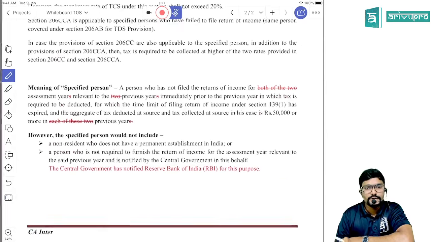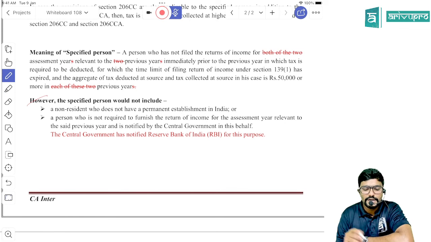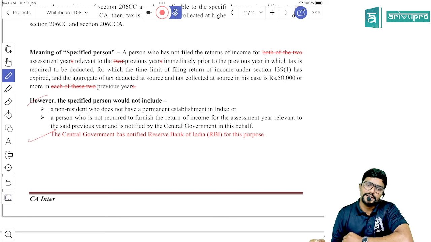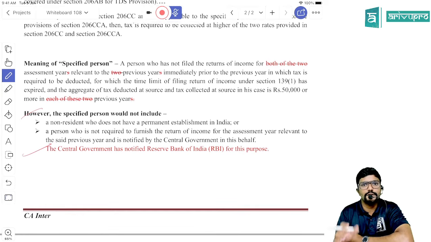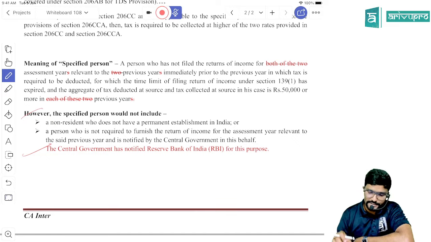Here also you can see I had given already: specified person will not include a non-resident who does not have a permanent establishment in India, and the second point was a person who is not required to furnish the return of income for the assessment year relevant to the said previous year and is notified by the central government in this behalf. Now the government has notified Reserve Bank of India, guys. Reserve Bank of India. So please update this change accordingly.